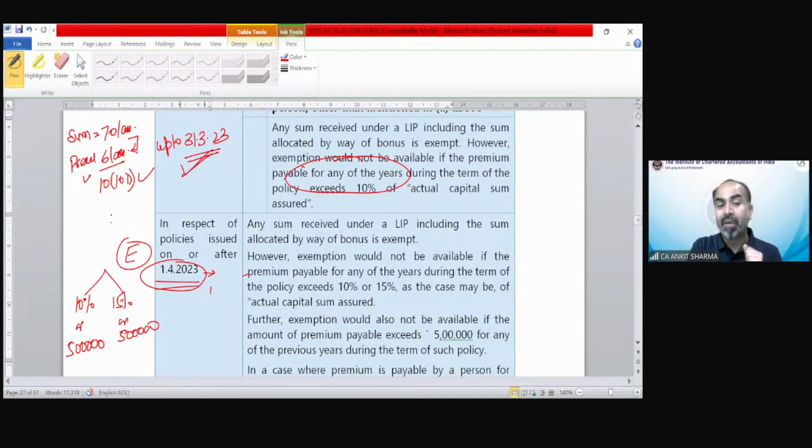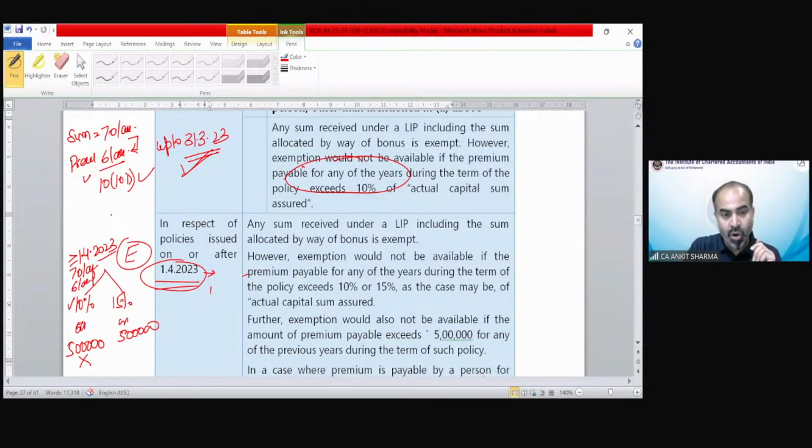You can claim. But after introducing this concept from 1st April 2023, now suppose the sum assured is 70 lakh and you are paying 6 lakh as premium. So the 10% condition is satisfied, but the 5 lakh condition is not satisfied. Now you have to fulfill both conditions.